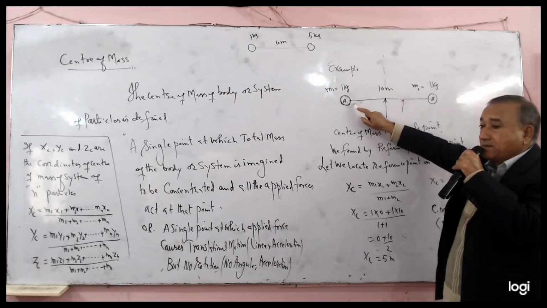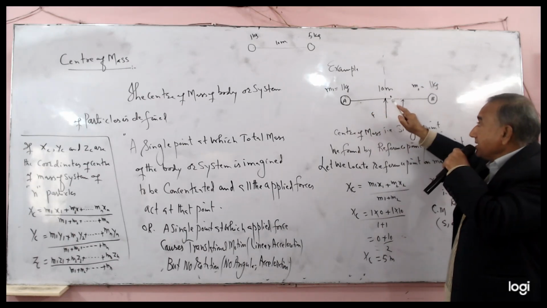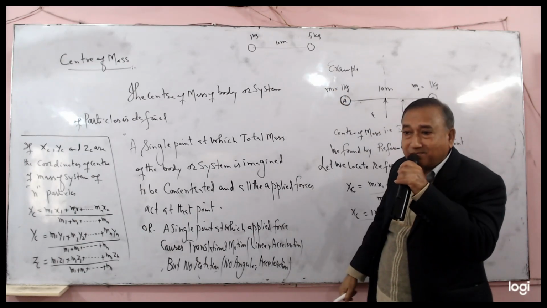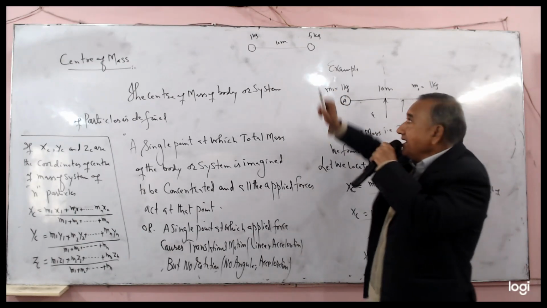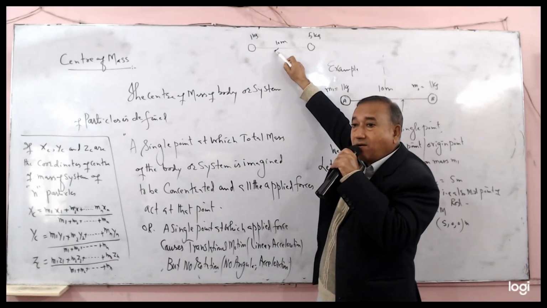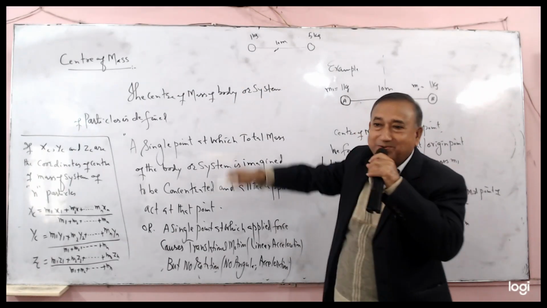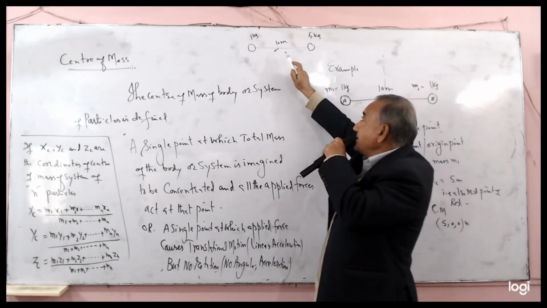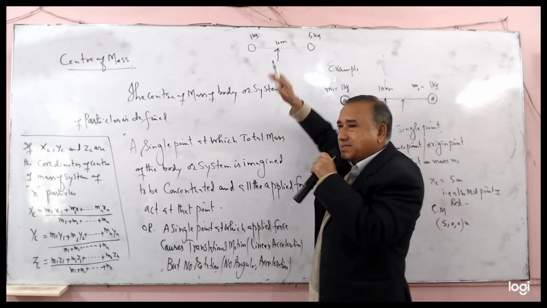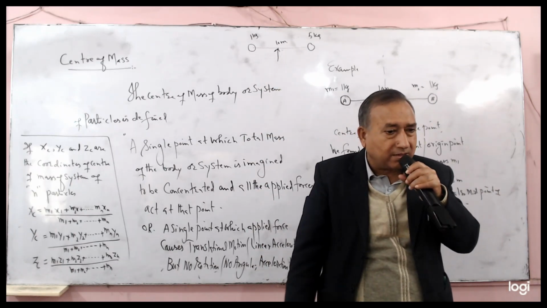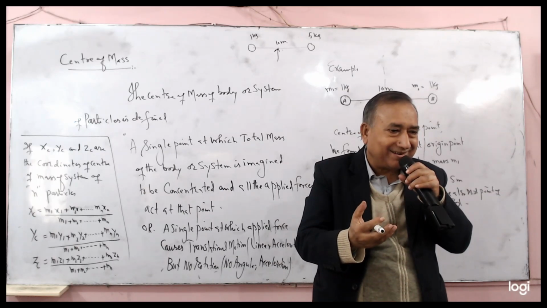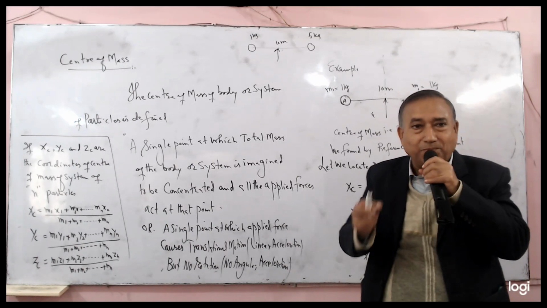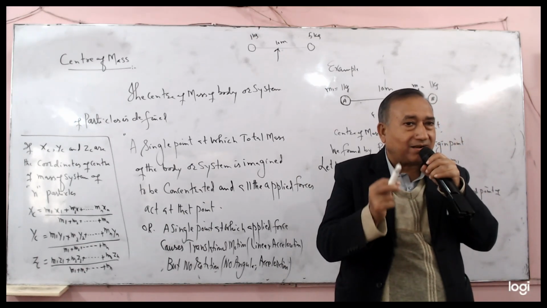In the case of equal masses, the center of mass is the center of the rod. But here the masses are unequal. Can you say it is the midpoint in the case of unequal masses? No. If we exert force at the midpoint, the applied force does not move the system in a straight line. It causes rotation. The center of mass is at a different point.